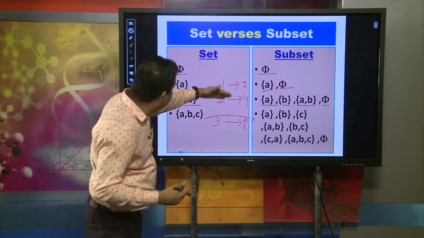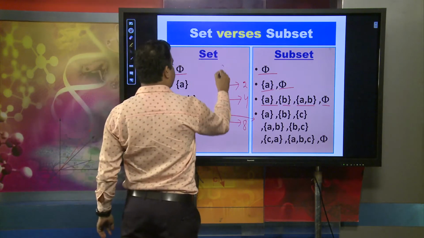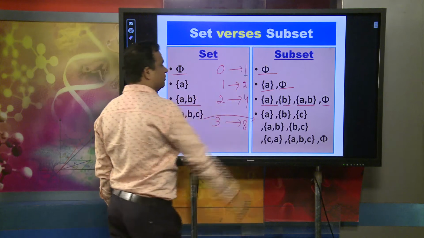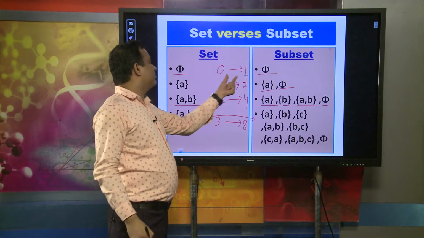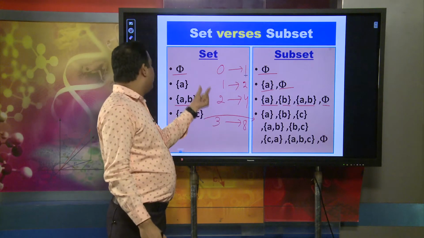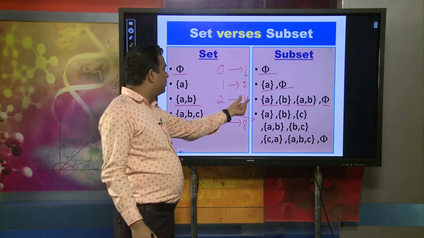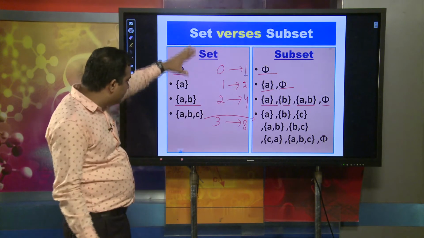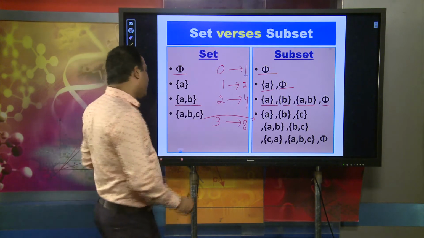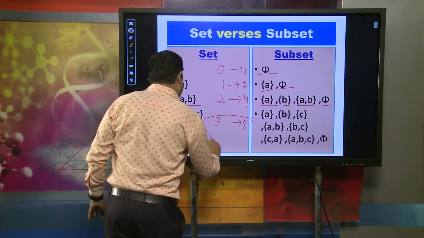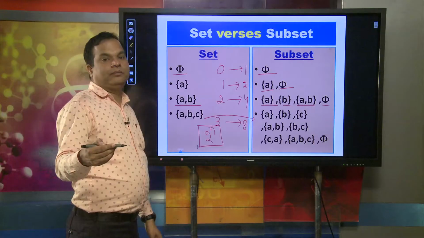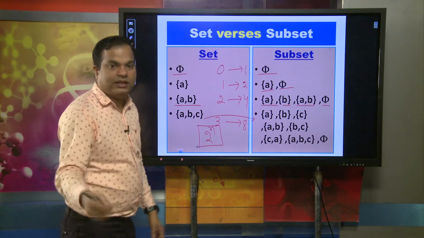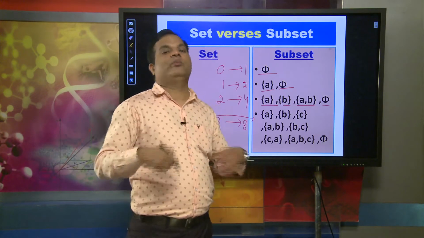You just observe that if there are 0 elements, the number of subsets equals 1, and if there is 1 element, the number of subsets equals 2. If the number of elements is 2, the number of subsets equals 4. So we can conclude there is a formula, that is 2 to the power n. That means if there are n elements in a set, then the number of subsets is 2 to the power n.